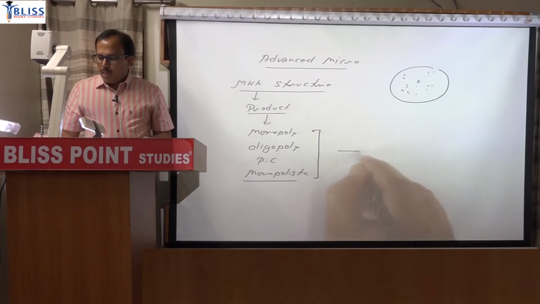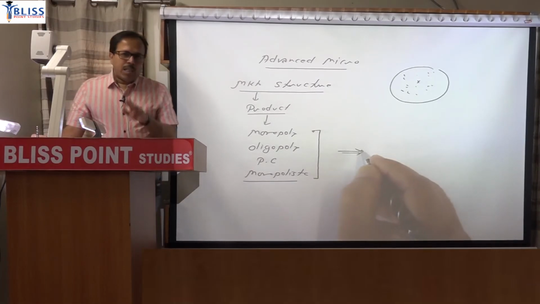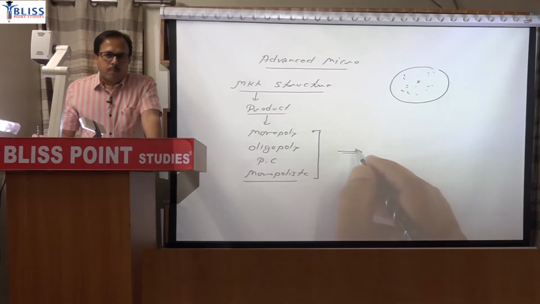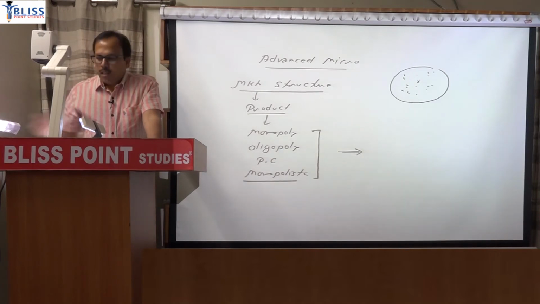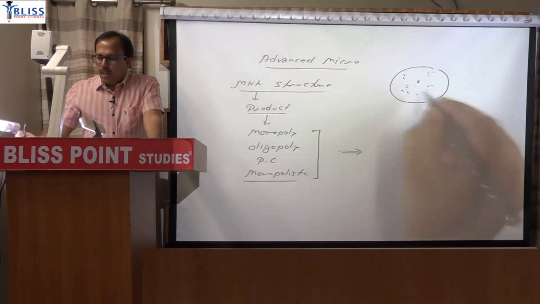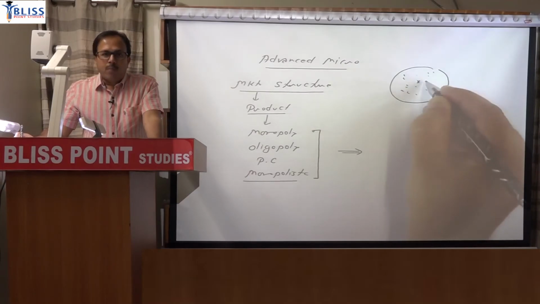Now in any market form, two important decisions have to be taken by a firm. When I use the word market, in that market there can be only one firm or there can be many firms.